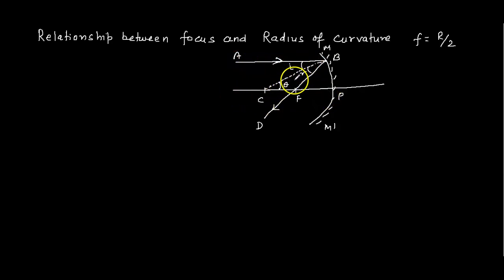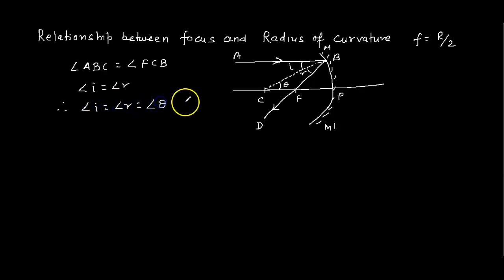So alternate interior angles are equal, and angle ABC is equal to angle FCB. Angle I is equal to angle R, because I and R are about the angle bisector. Therefore angle I is equal to angle R, and both equal theta.